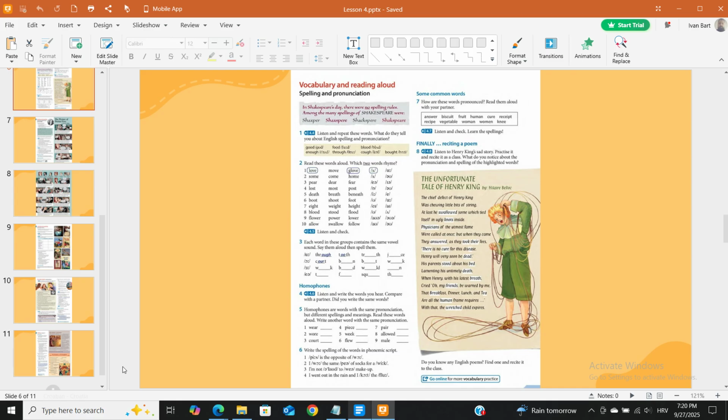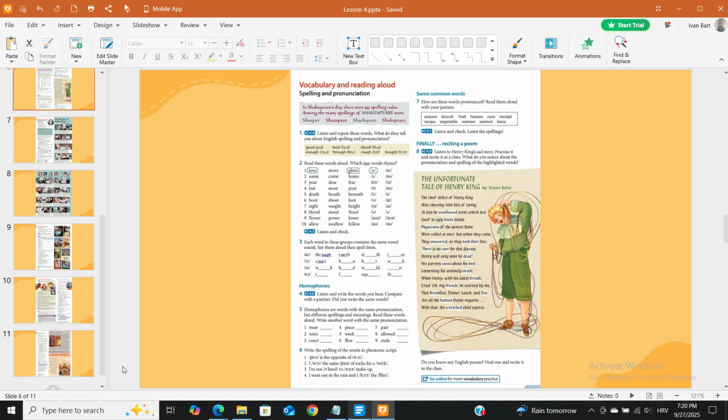Homophones. 4.6 Listen and write the words you hear. Compare with a partner. Did you write the same words? 5. Homophones are words with the same pronunciation, but different spellings and meanings. Read these words aloud. Write another word with the same pronunciation. 1 wear, 2 war, 3 court, 4 peace, 5 week, 6 flew, 7 pair, 8 allowed, 9 male.